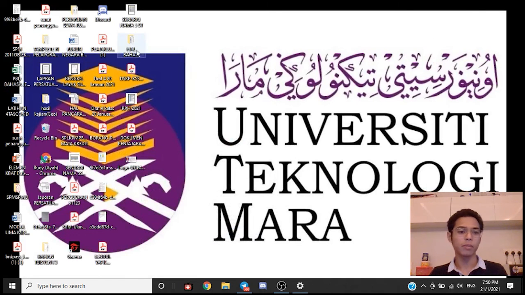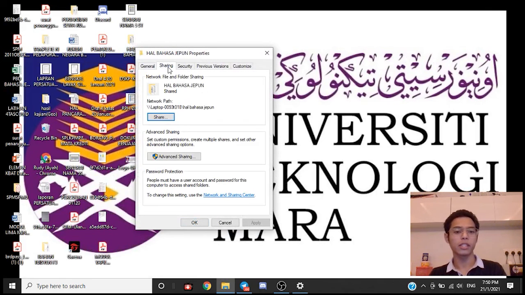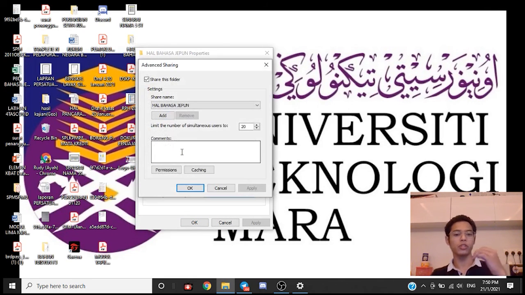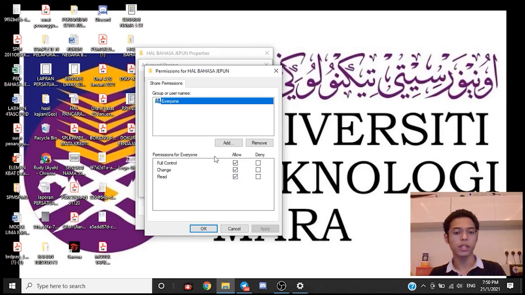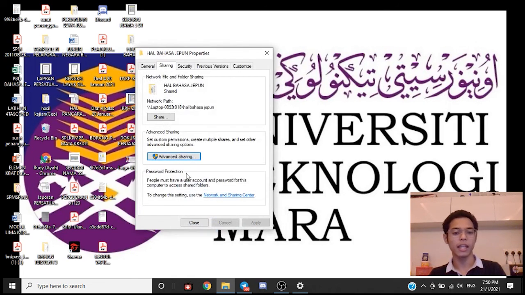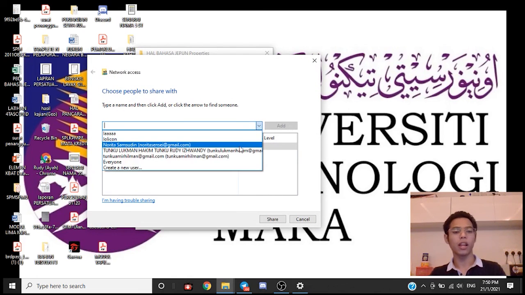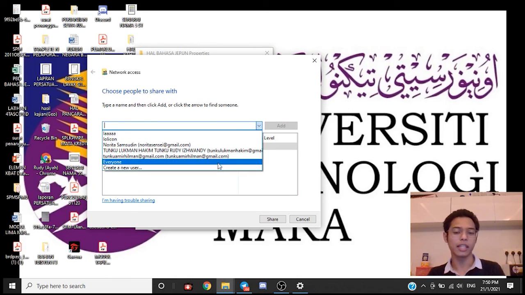For example, this folder: right click on it, properties. This sharing is for when you want to share with other users. So share this folder. Okay. Permission, full control, everyone. Okay. Just apply it. So you have done the advanced sharing settings. Try to share it and click this, and voila, you can share it with the other users or everyone that is using the laptop or PC.